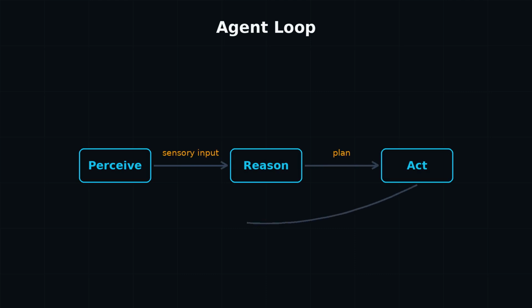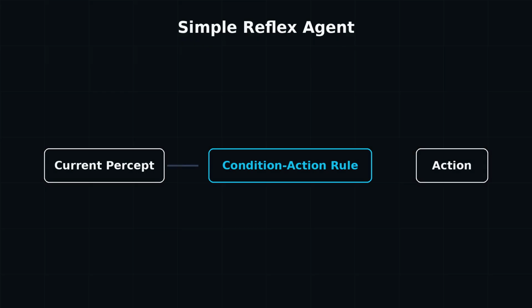This pattern isn't new. Simple reflex agents have been acting solely on the current percept using condition-action rules for decades. Modern intelligent agents, however, maximize an objective function by reasoning with large language models. The loop starts with perception. The agent gathers inputs from a user prompt, a camera feed, or a database query.